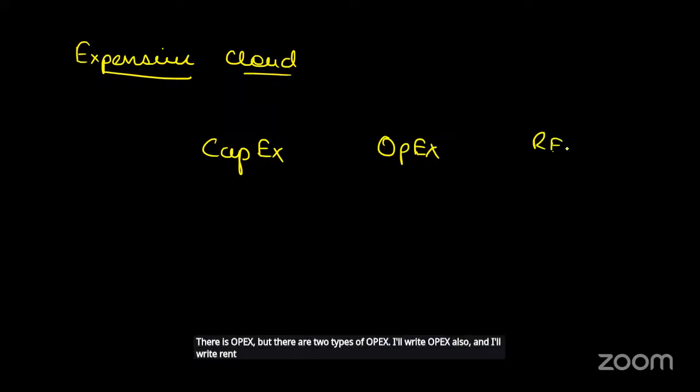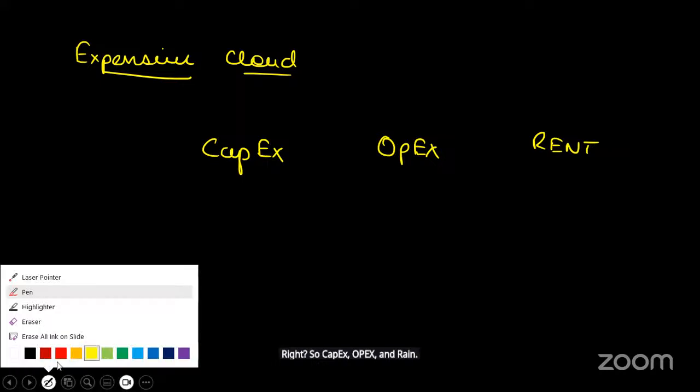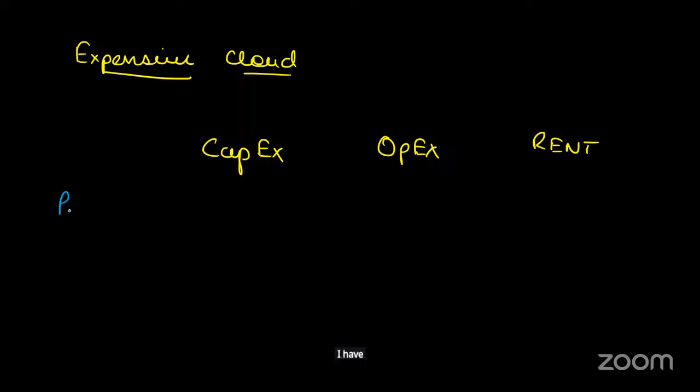All right. Let's see what the costs associated are. There is capex. There is OPEX, but there are two types of OPEX. I'll write OPEX also and I'll write rent also. So capex, OPEX, and rent. What all cloud models do I have? I have public.